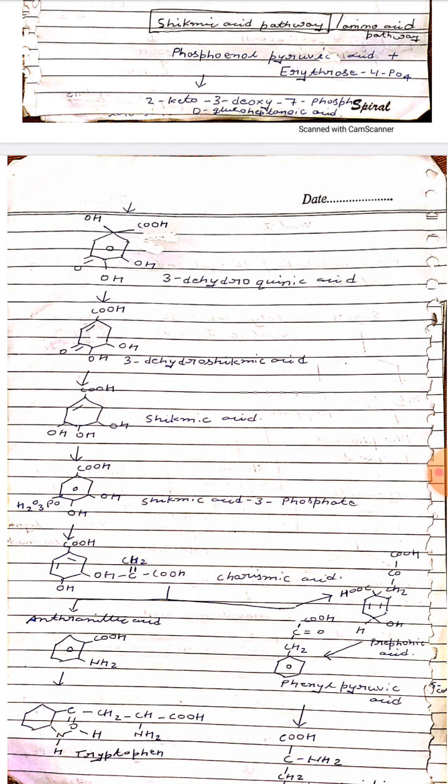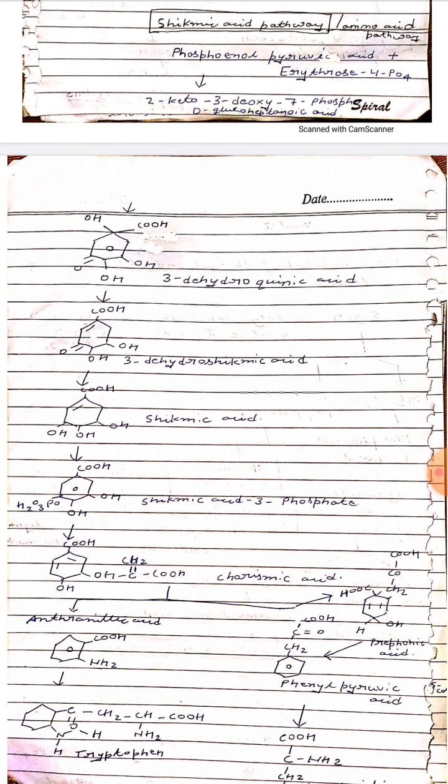Phosphoenol pyruvic acid reacts with erythrose 4-phosphate, that means phosphoenol pyruvic acid and erythrose 4-phosphate react together and make a compound which is 2-keto 3-deoxy 7-phospho D-glucoheptonic acid, and this product, 2-keto 3-deoxy 7-phospho D-glucoheptonic acid, is converted to 3-dehydroquinic acid.